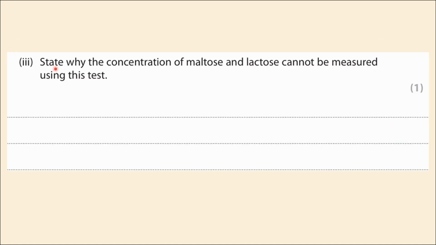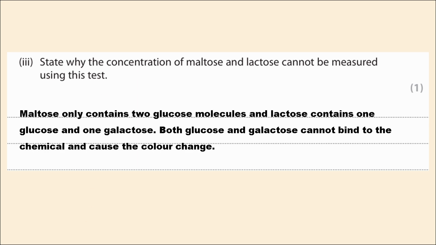And the last question: state why the concentration of maltose and lactose cannot be measured using this test. Initially, they have mentioned clearly that the chemical which causes the color change can only bind with fructose. Therefore, you can see maltose only contains 2 glucose molecules and lactose contains 1 glucose and 1 galactose. So both glucose and galactose cannot bind to the chemical and cause the color change.